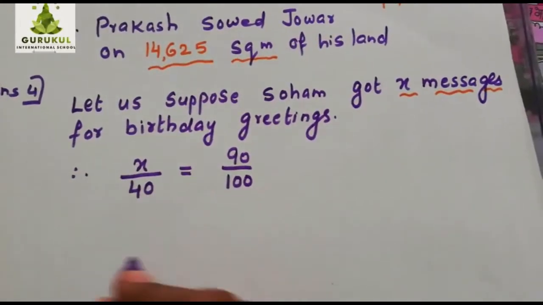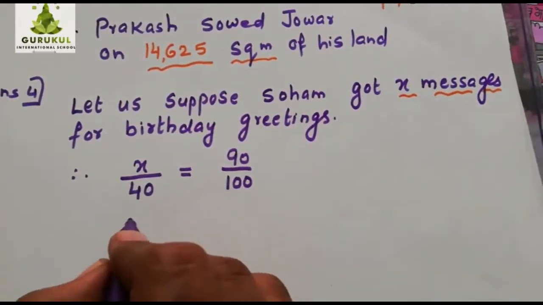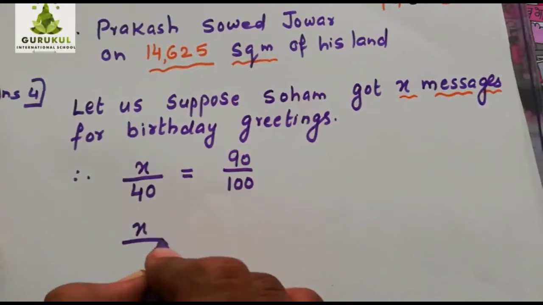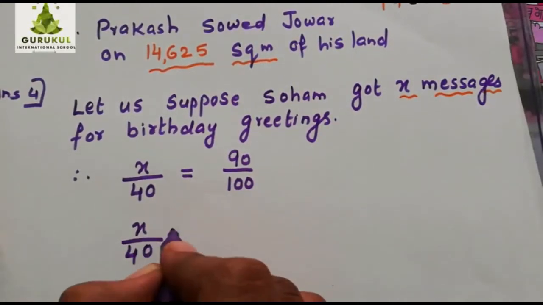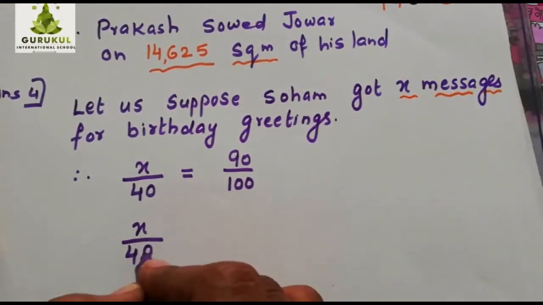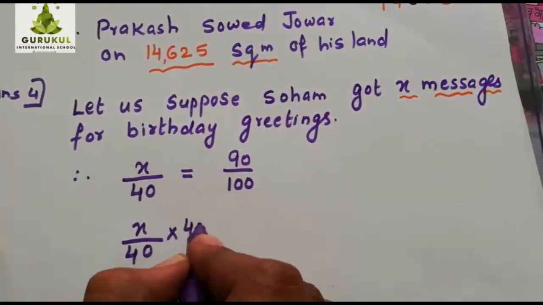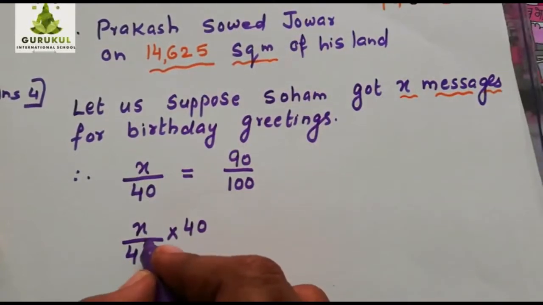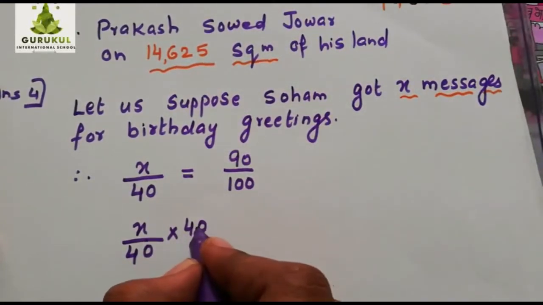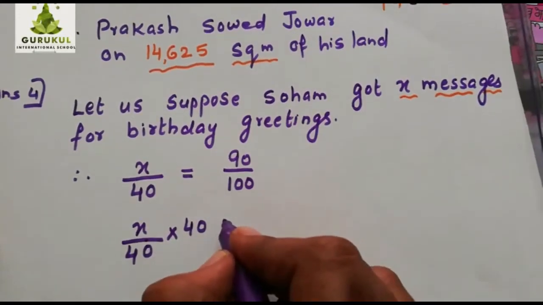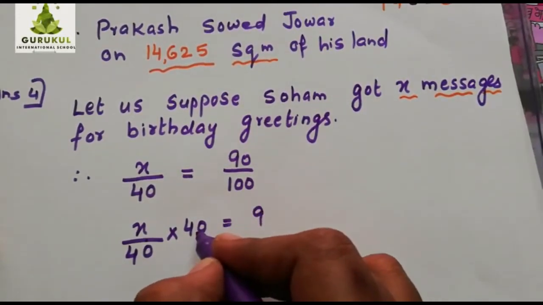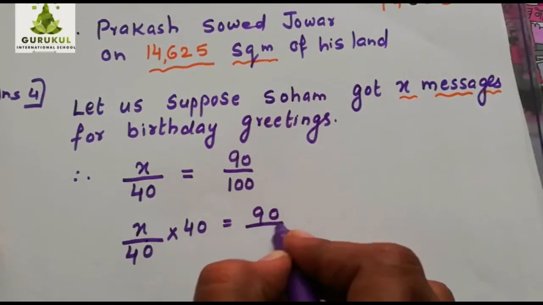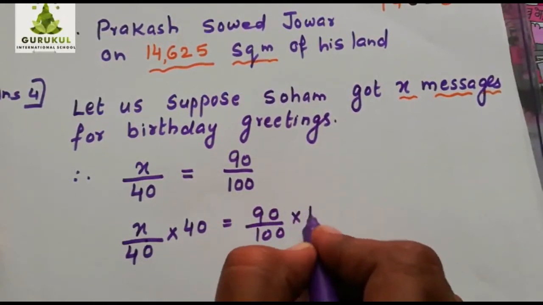Is this clear? Now once you get this ratio, you know how to do the calculation. Now I don't want 40 here, so multiply by 40 because it is division by 40. So to cancel that, I will do multiplication, the opposite of division. This 40 is in the denominator, and this is in the numerator. So whatever operation I do on the LHS, the same you have to do on the RHS.